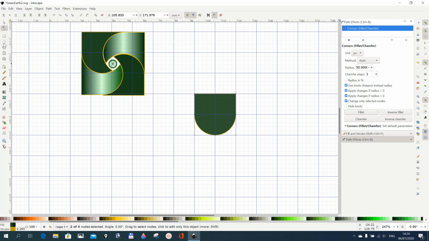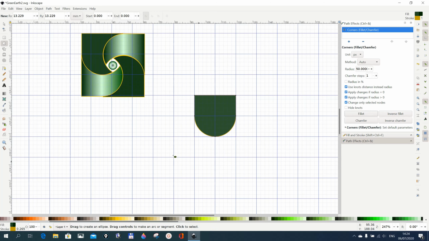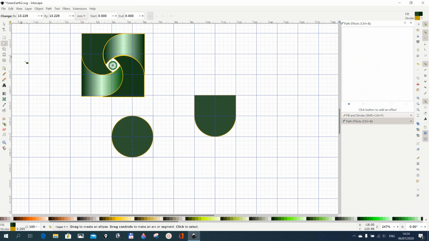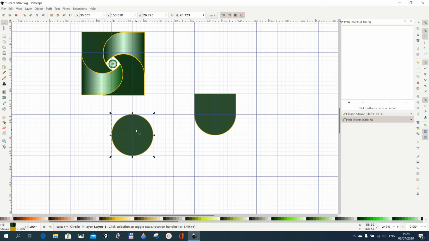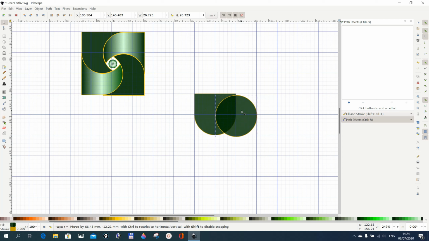Now we go for our circle and ellipse tool, and also look for any 4 major squares, put it at the center here, and hold Shift Control. We want to draw a perfect circle. Now we pick our perfect circle, and then we bring it here, and then we put it here to align it, and they all lie in their 4 boxes, 4 major squares.